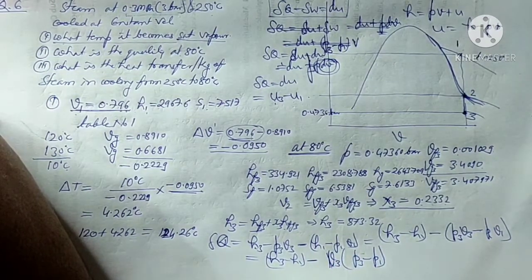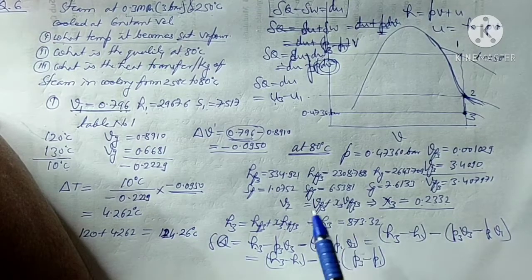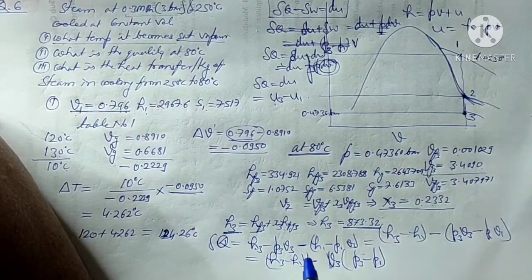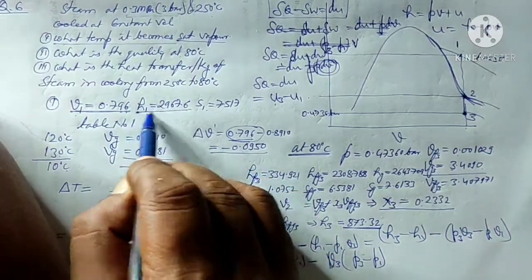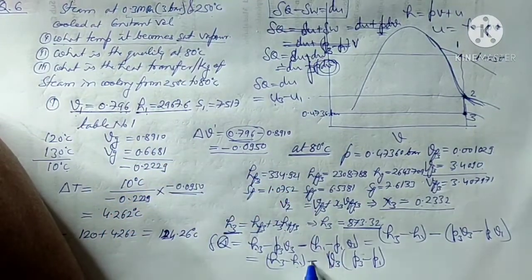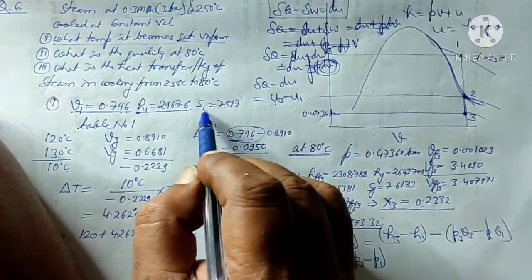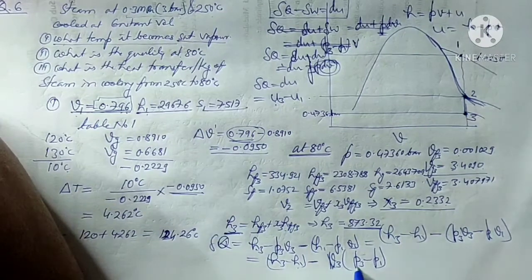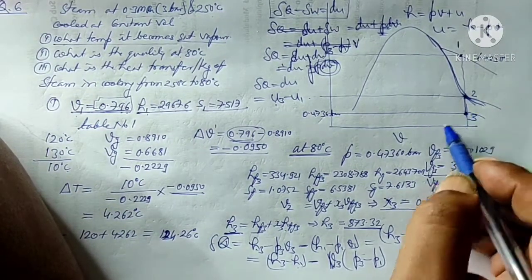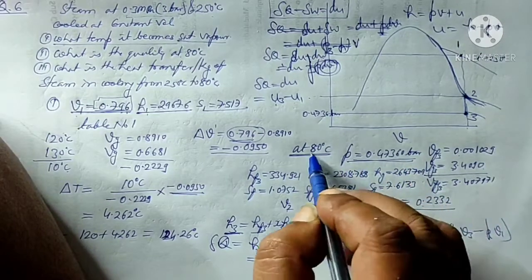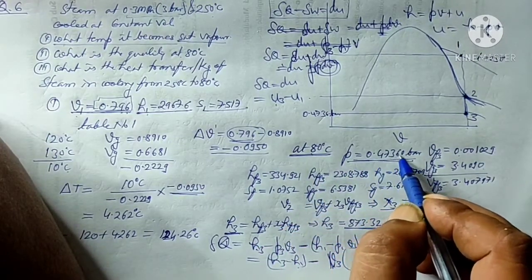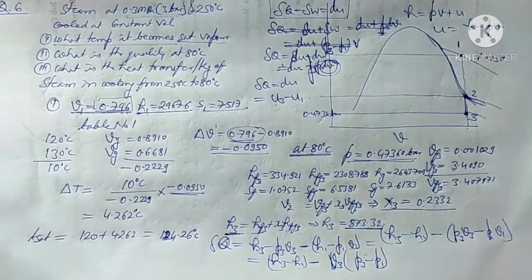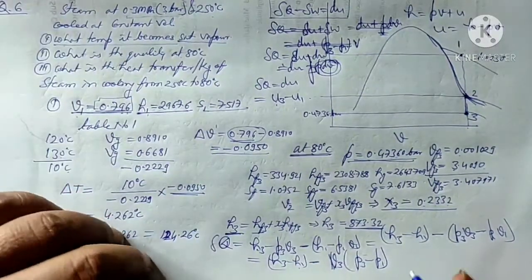Now we will substitute the values. H3 we had calculated as 873.32, H1 we had found from the steam table as 2967.6, minus V3, given from the steam table as 0.796, into P3. P3 we had taken from the steam table at 80 degree centigrade as 0.4736 minus P1. P1 is given in the question as 3 bar.